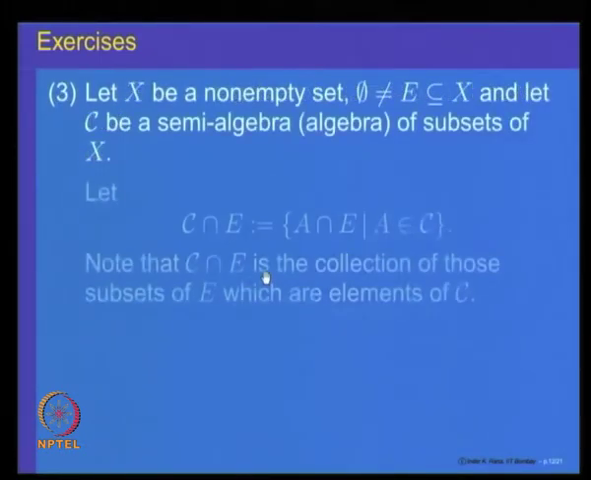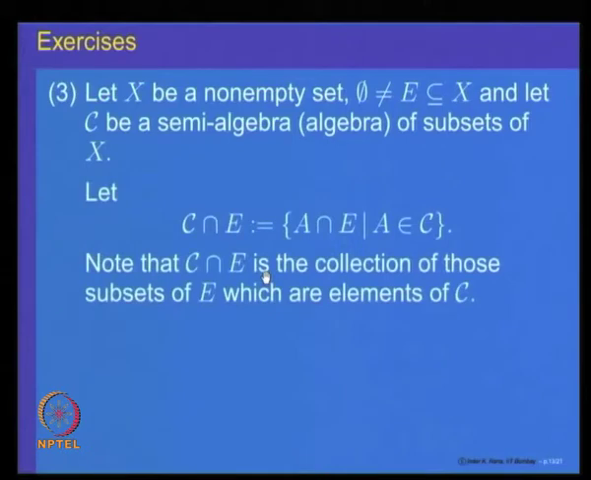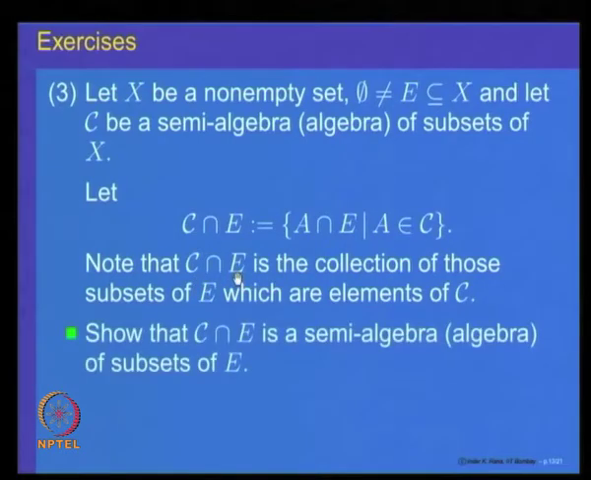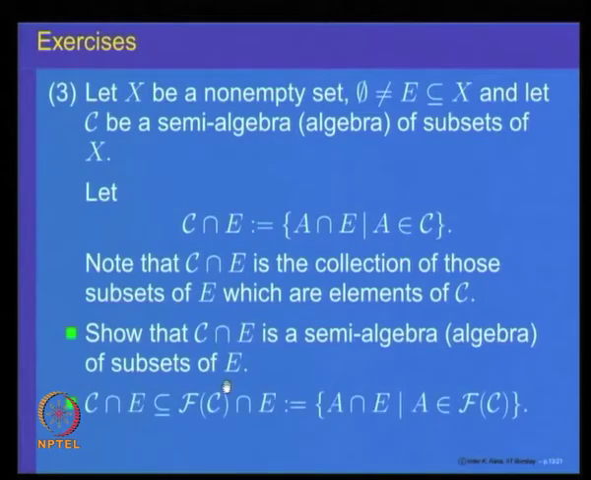Another property about semi algebras, or sigma algebras, is that you can restrict. Take a collection C of subsets of a set X and restrict it to a set E. That means take the intersection of all sets in C with E, and this is C restricted to E. The property we want to prove is that if C is a semi algebra, then C intersection E is a semi algebra of subsets of E.